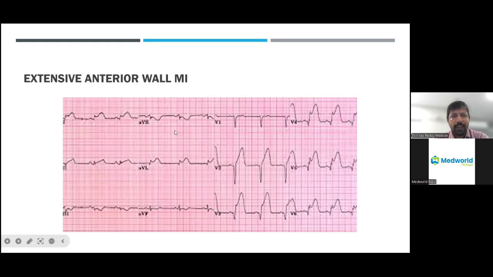And 1, AVL, V5, V6 will be facing the lateral part of the heart. And 2, 3, AVF will be facing the inferior aspect of the heart. Accordingly, we named it as an anterior wall MI, inferior wall MI, and the lateral wall MI.